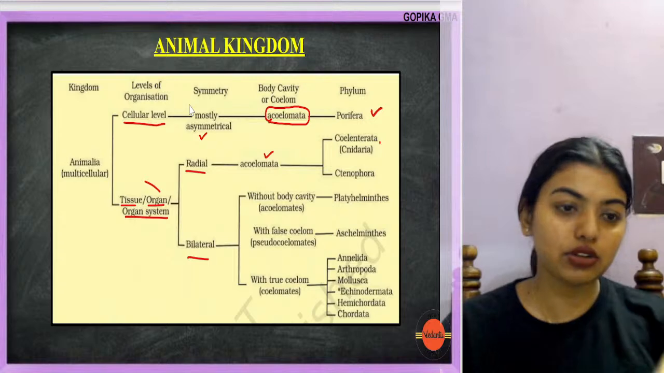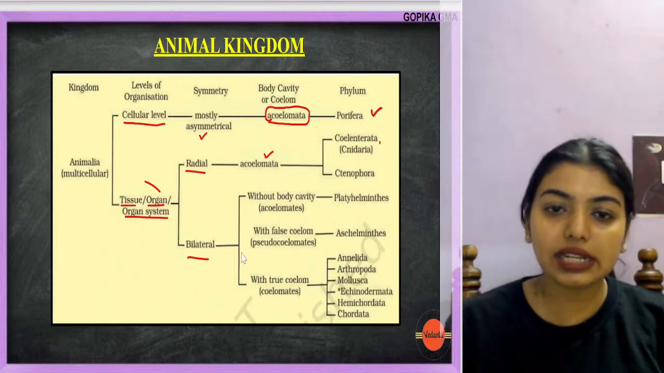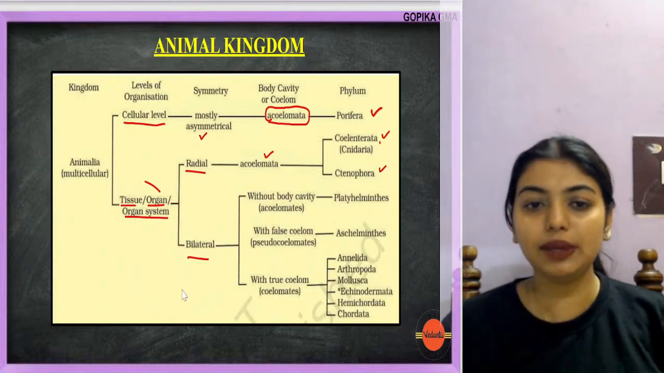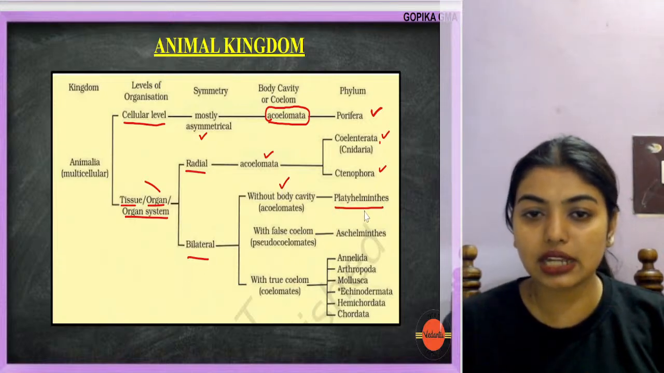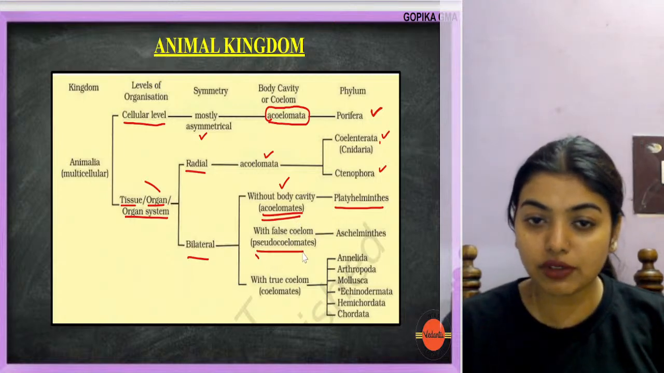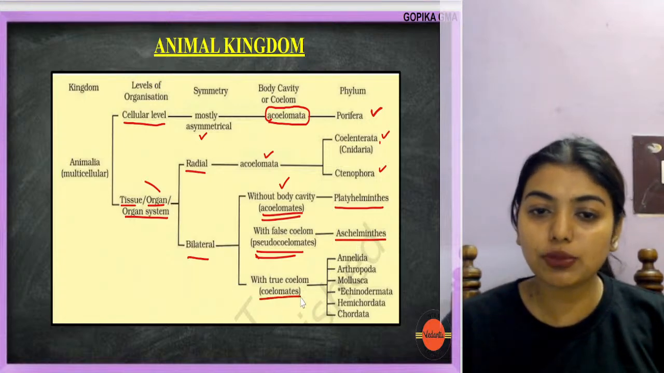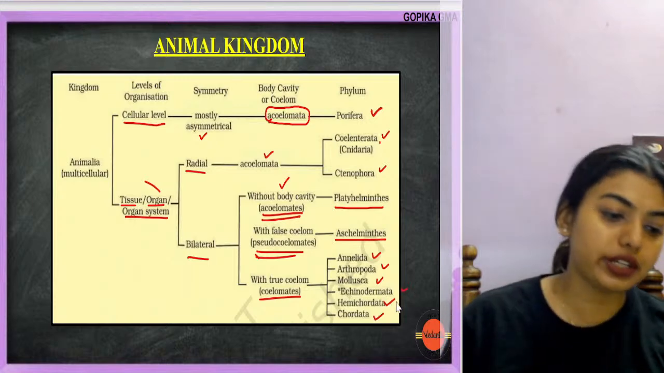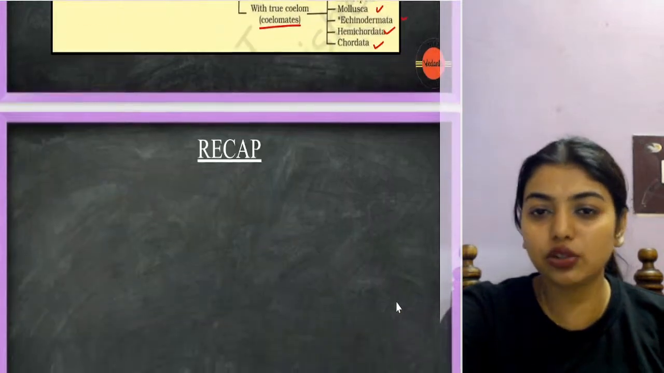Asymmetrical ones have a cellular level of organization, and the only ones present are porifera. Now radial symmetry, you have acoelomate: coelenterata and ctenophora. Bilateral symmetry, without a body cavity, you have platyhelminthes, which is acoelomate again. With false coelom, you have only one, pseudocoelomate, that is aschelminthes. With true coelom, you have coelomates: annelida, arthropoda, mollusca, echinodermata, hemichordata and chordata. Got it? This classification, if you want, remember. If it's too difficult, don't remember.